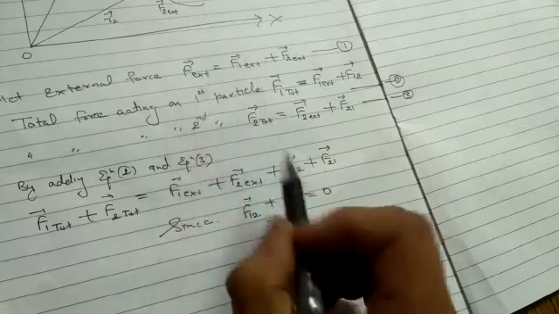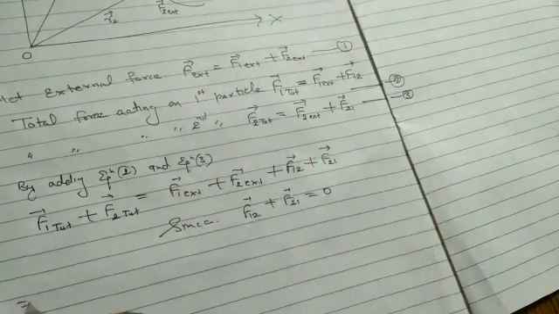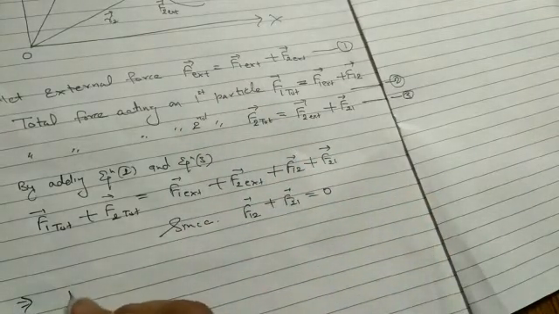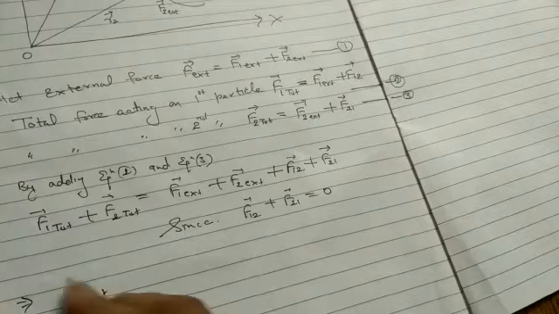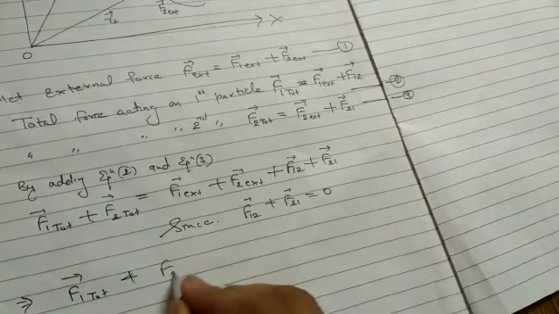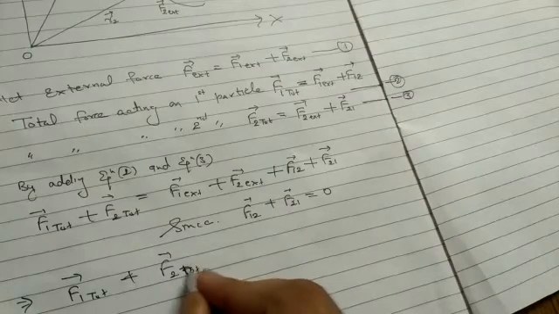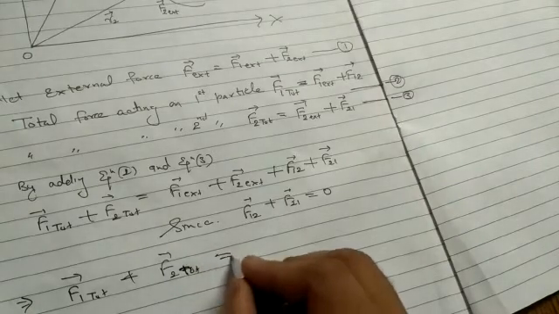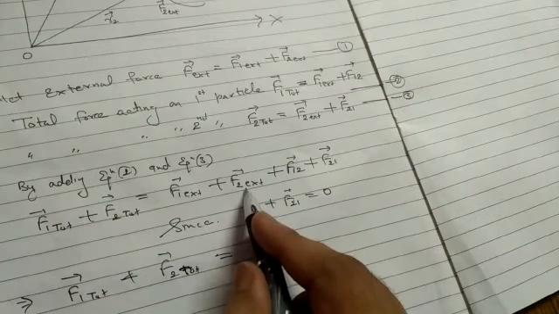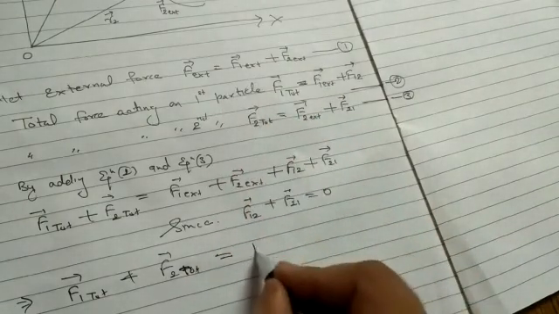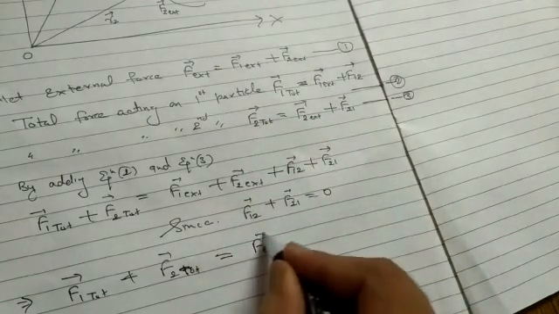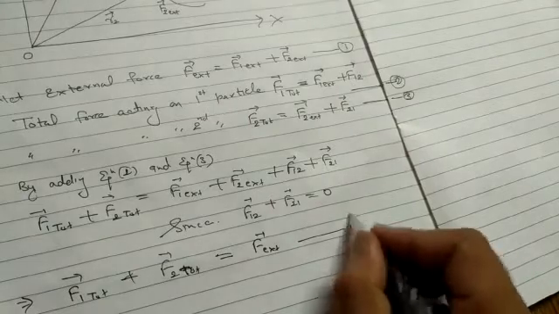So this implies that F1 total plus F2 total equals F external force. Let this be equation number 4.